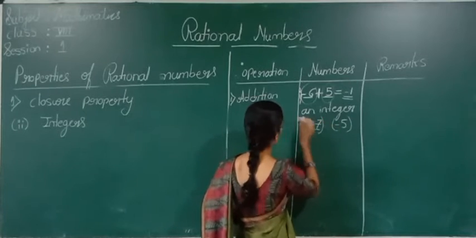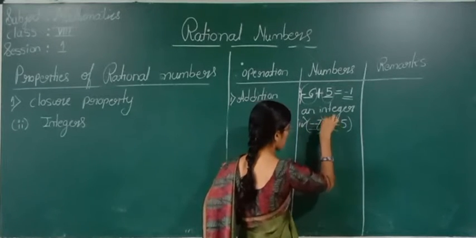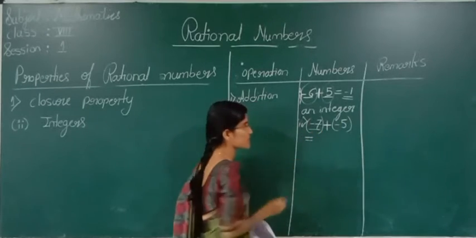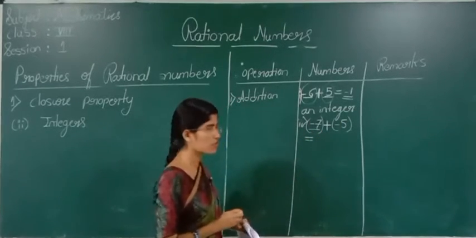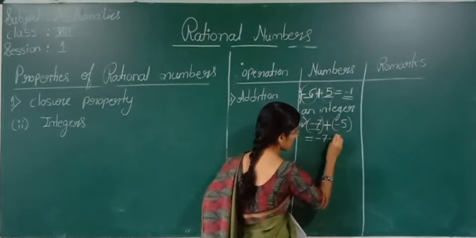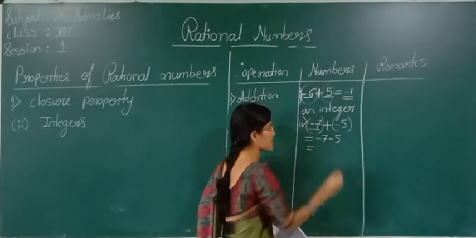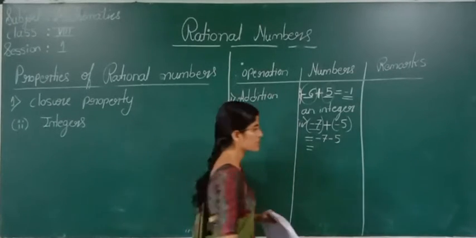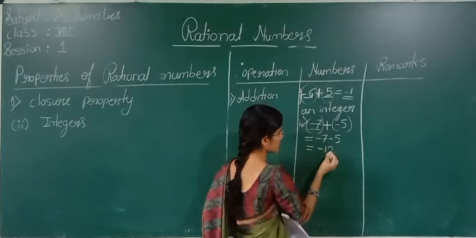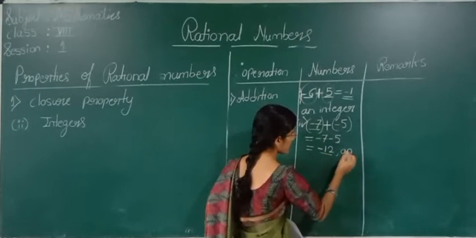If I perform the operation of addition, we will see whether the answer is an integer or not. Minus 7 plus minus 5: minus plus minus is plus, 7 plus 5 is 12. Bigger number is 7, and 7 has a minus sign. Minus 12 is an integer.